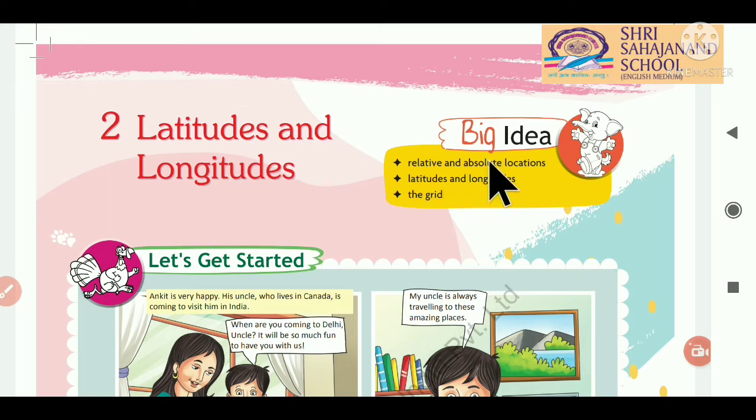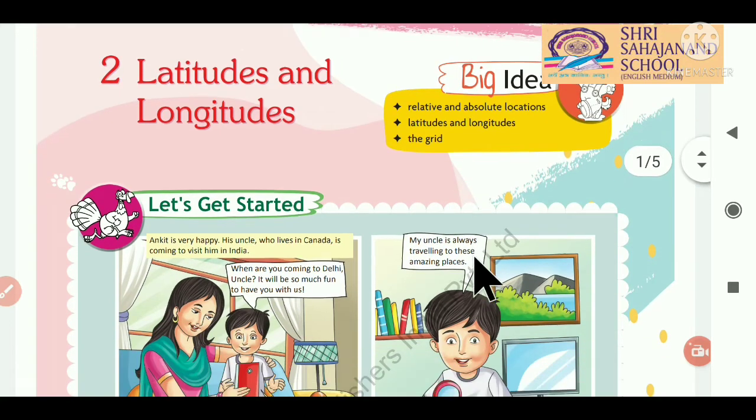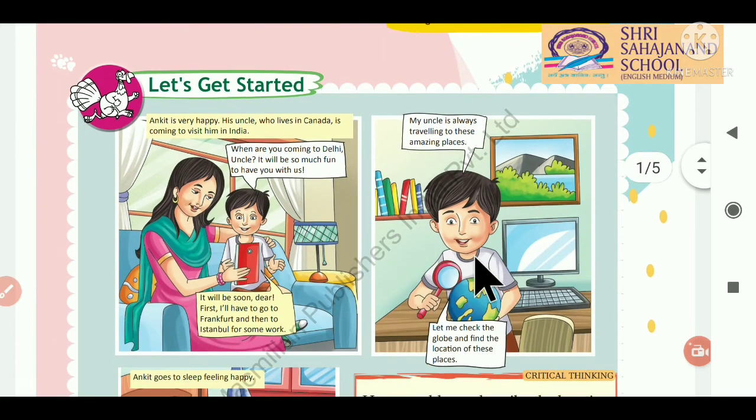So students, you can see here the big idea is given to us. Big idea means it is telling us what we are going to study in this chapter. Relative and absolute locations, latitudes and longitudes, the grid. I know students that all the words are new for you, but we are going to study these things in this chapter. So let's get started.